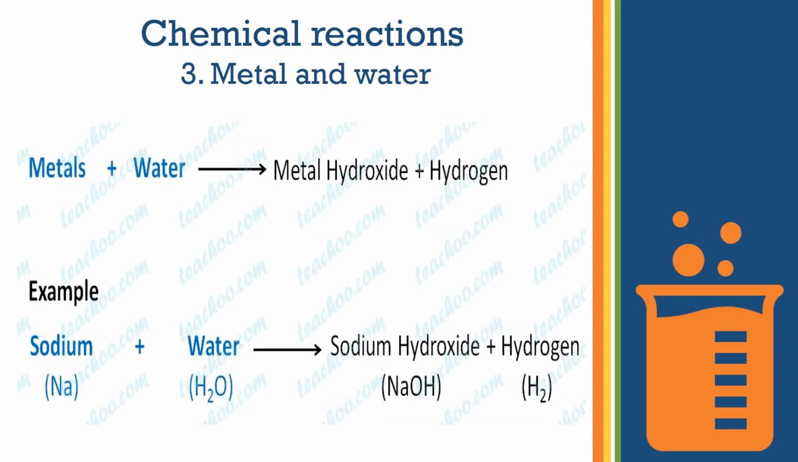Third, reaction of metal with water. Whenever a metal reacts with water, it gives rise to metal hydroxide and hydrogen. Example, sodium reacts with water to give rise to sodium hydroxide and hydrogen. If magnesium is reacting with water, then it will form magnesium hydroxide and hydrogen. So depending on which metal is reacting, the products will differ. The name will differ, but hydroxide and hydrogen will always be constant.